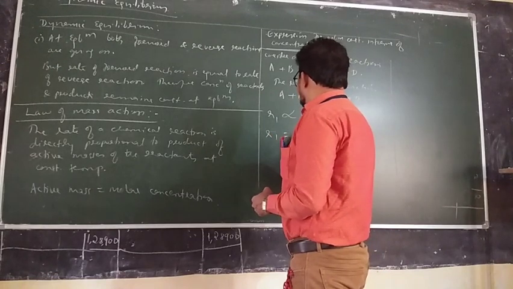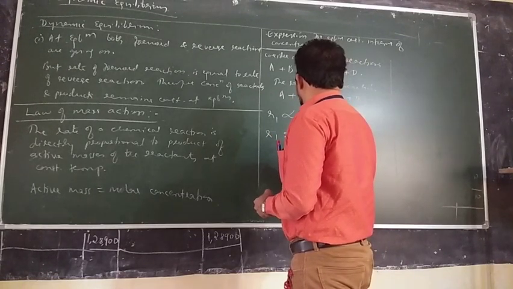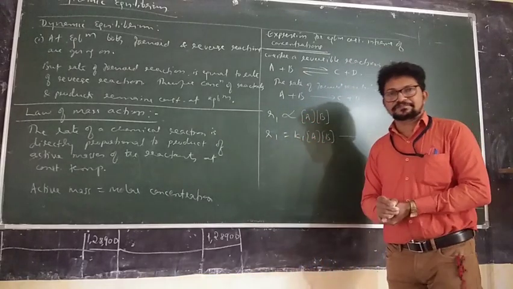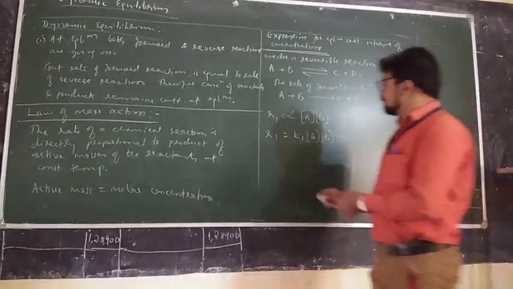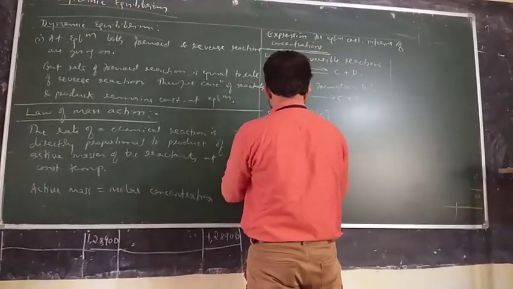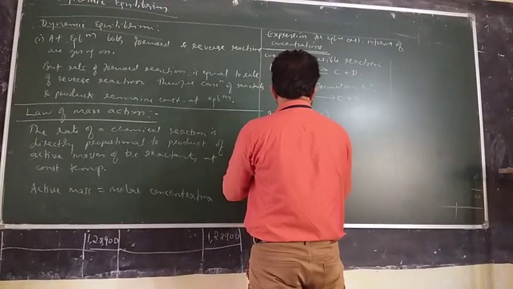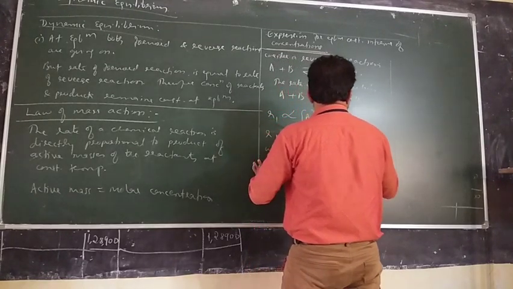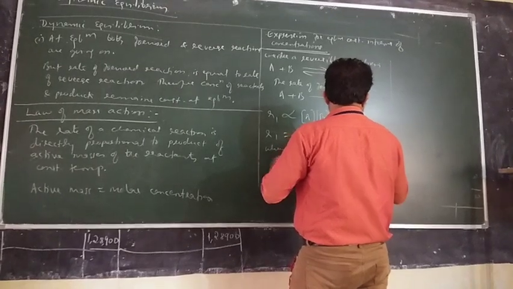R1 is equal to K1 into [A] into [B], where K1 is called the rate constant of the forward reaction.